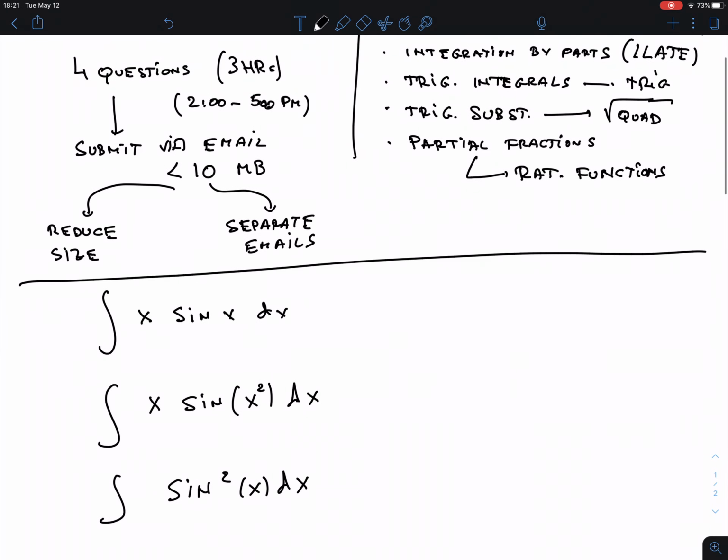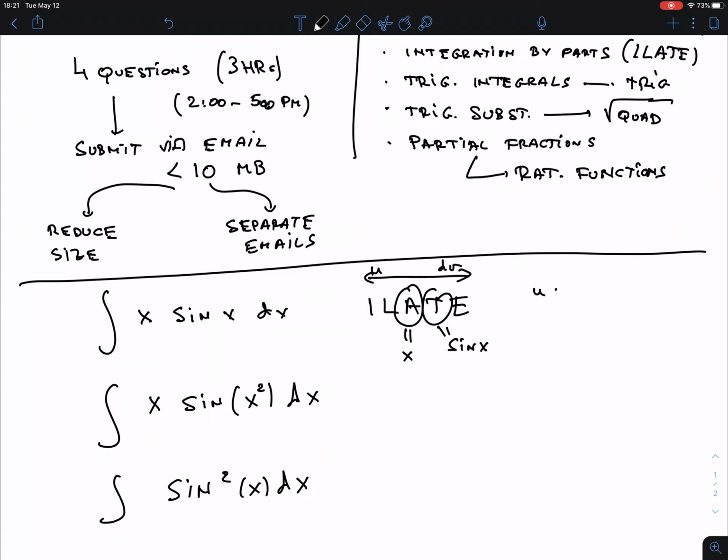Here, the first one, we have an algebraic and a trig function. So this is really ILATE, because we have an algebraic, that's the x, and the trig is the sine of x, and it's really just sine of x. Now remember, this is kind of a scale where on the left hand side is the u and the right hand side is v.